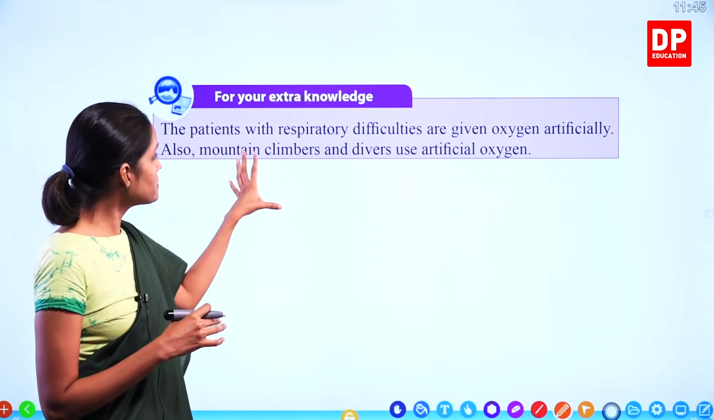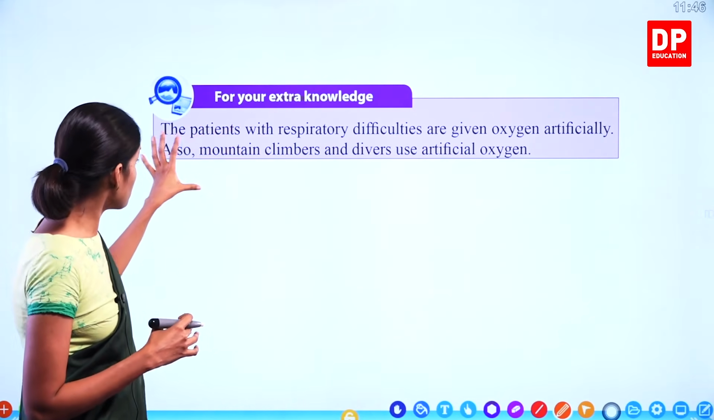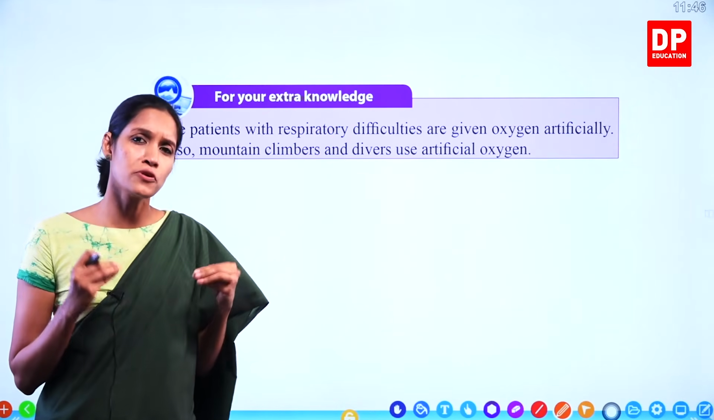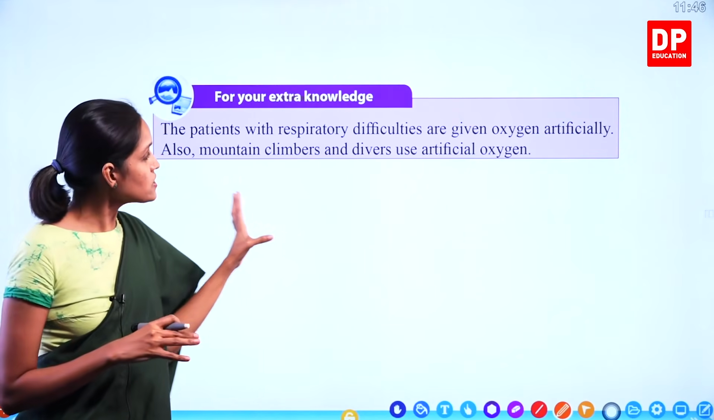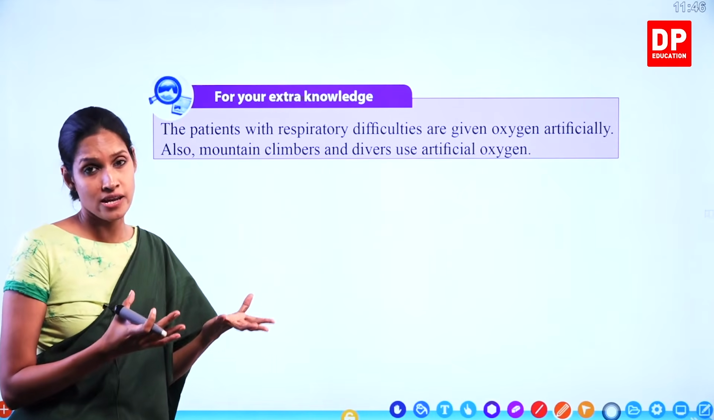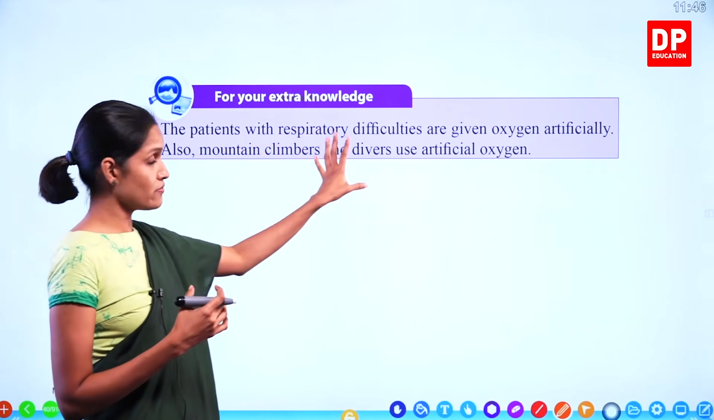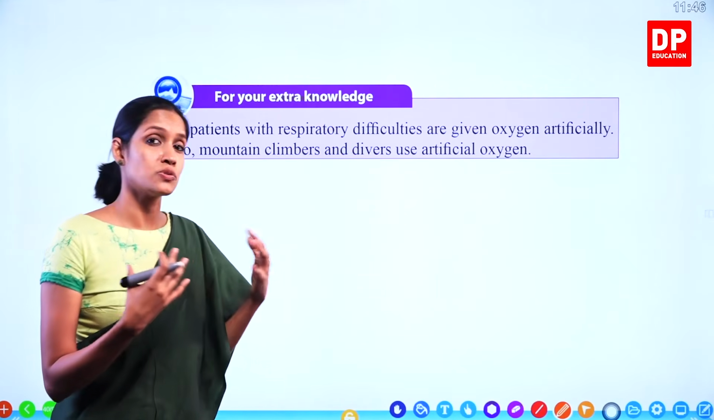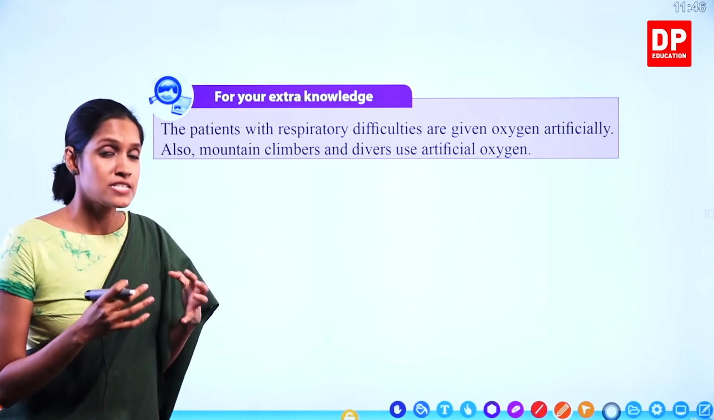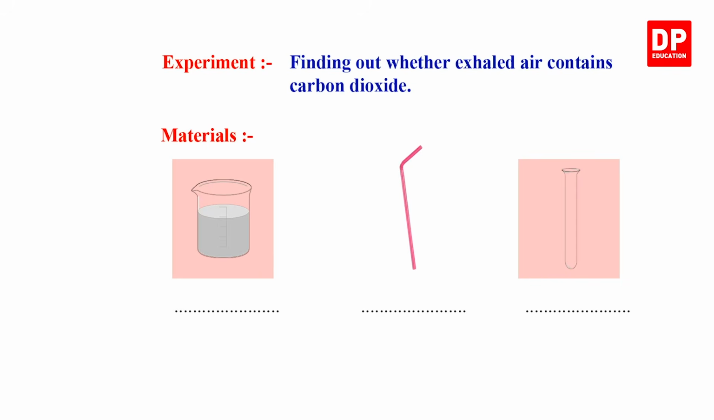Also, mountain climbers and divers use artificial oxygen, right? In these higher mountain areas, and also when you dive in deep water, the amount of oxygen present is very low. That is why they have to take these oxygen cylinders with them. When they climb mountains and when they dive in deep water, those areas don't have enough oxygen percentage. Therefore, they have to carry oxygen cylinders with them in order to inhale. Understand, children?